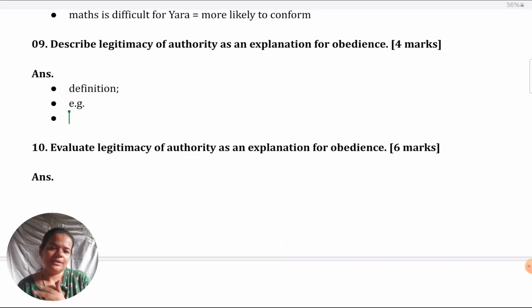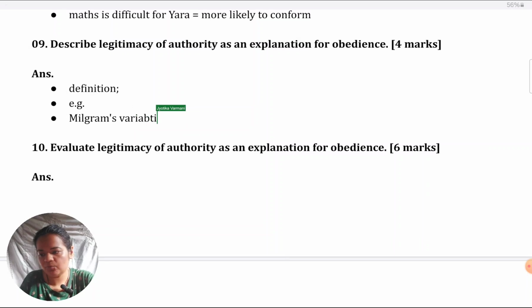Okay, now there are many possibilities of what you can give besides this. So, I'll give you some examples of what you can give under legitimacy of authority. You can explain in 2 lines any of Milgram's variations. And I think that's very desirable also. Like I would do that for this answer.